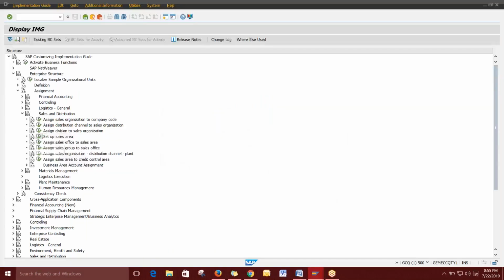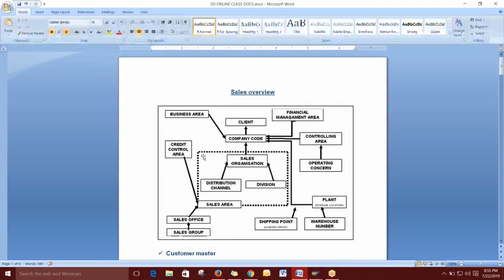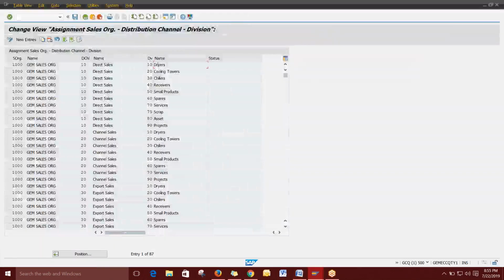You can select this and see the sales organization, distribution channel and division combination. Here we assign all the combinations. Based on that, the system will consider each assignment as a sales area. Clear?